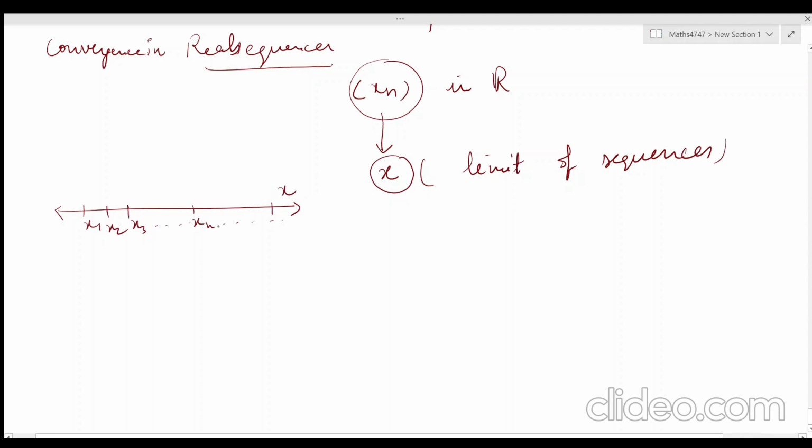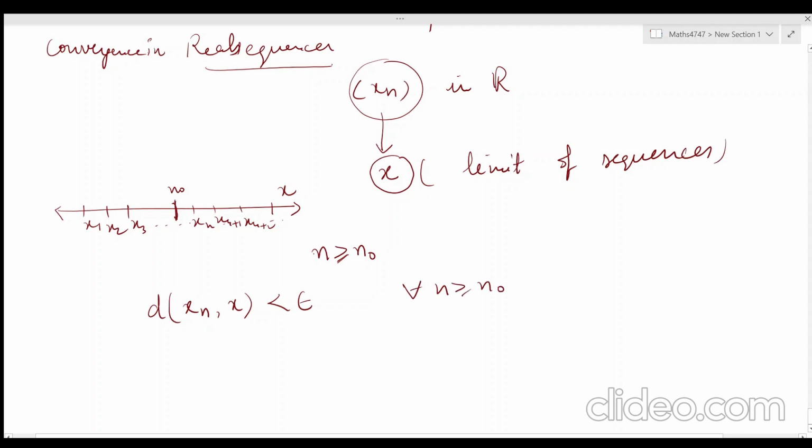If we find some n naught such that for all n greater than or equal to n naught, that is xn, xn plus 1, xn plus 2, the d of xn comma x is less than epsilon for every n greater than or equal to n naught.